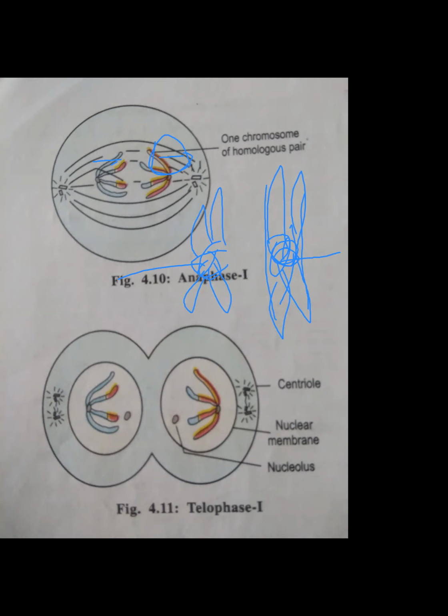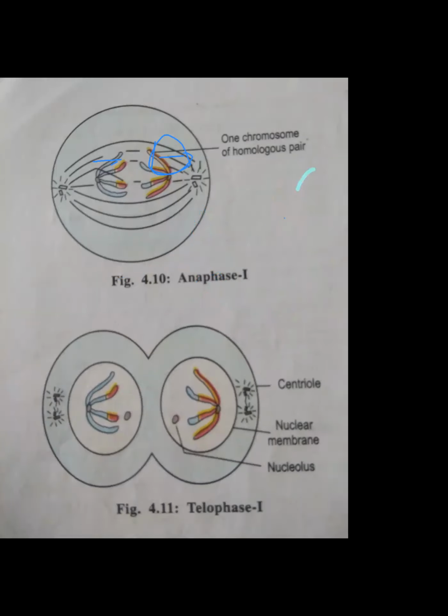At the end of anaphase 1, what will happen at the end of anaphase 1? The chromosomes gather at the respective poles. वो क्या होता है एंड की, ये तो स्टार्ट हुआ कि जैसे स्टार्ट हो रहा है और एंड जब होता है तो क्या होता है, this chromosome has reached here and this has reached here at the end of anaphase. So now the next phase you can see is telophase 1.